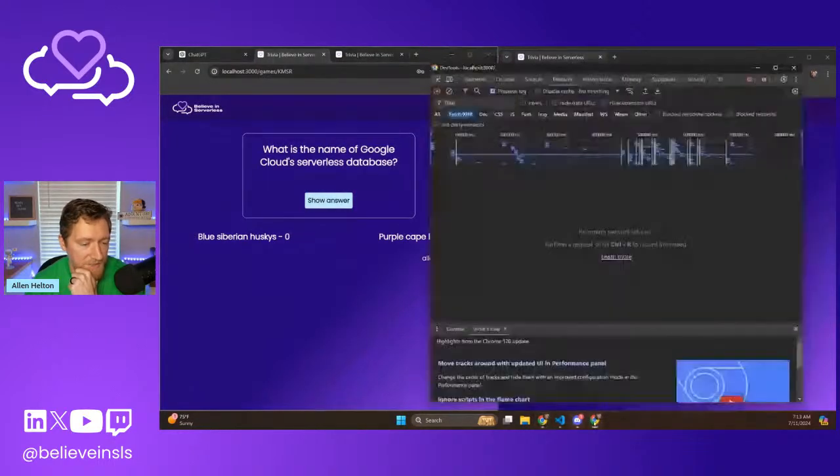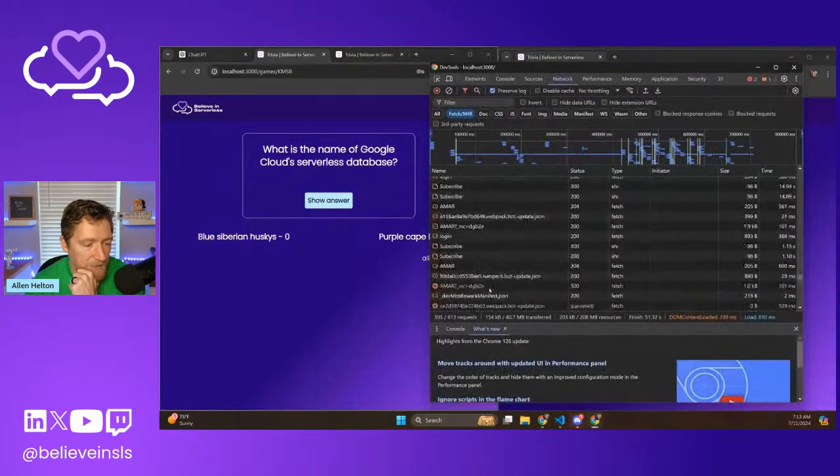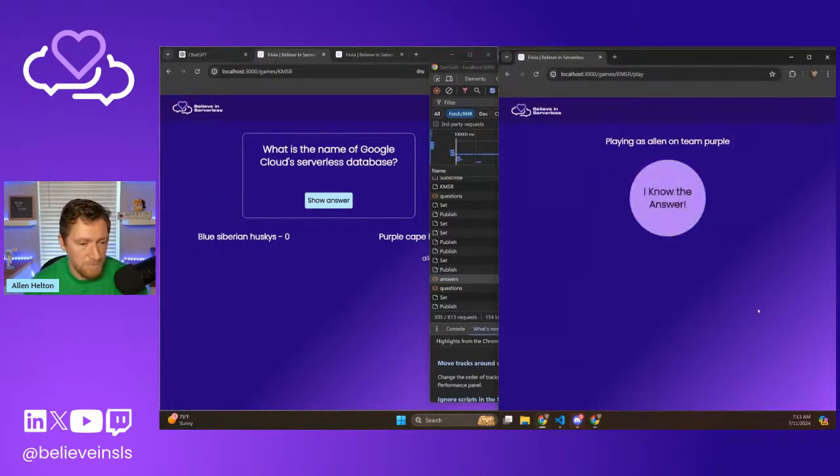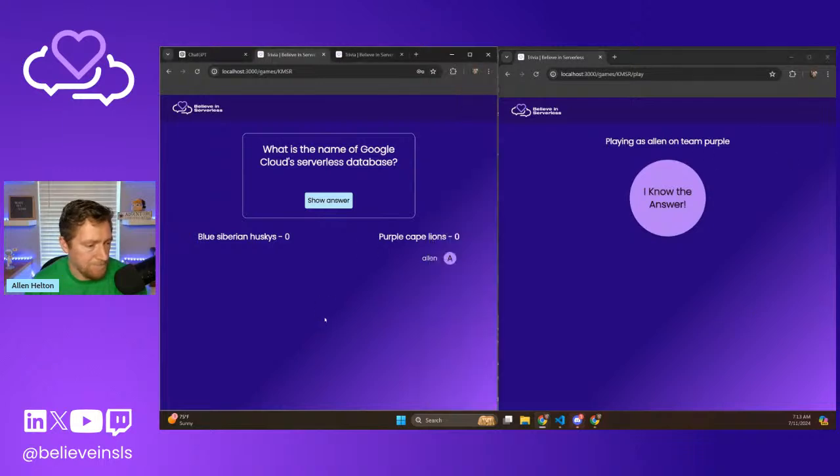No, that is unfortunate. Let's see what came back. Answers, team purple. That didn't even have my name. So there's an issue there. We have a bug there somewhere. So let's refresh this. Playing as Allen on team purple.